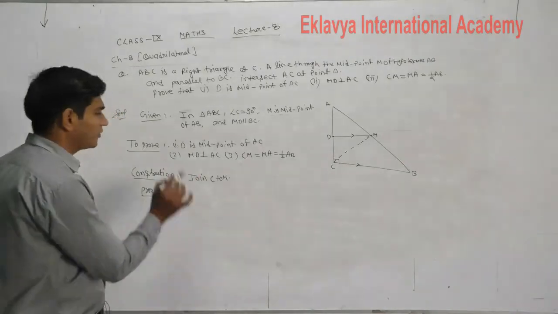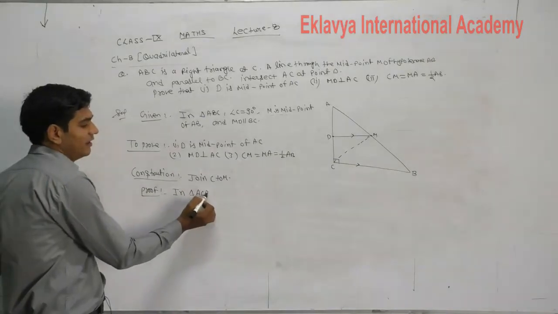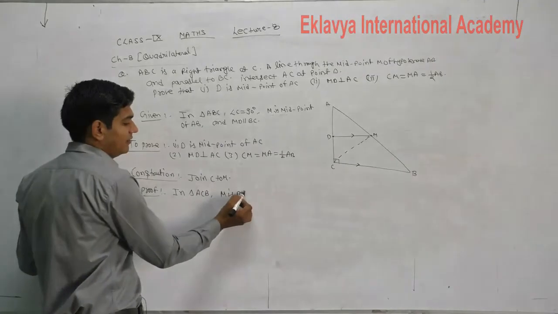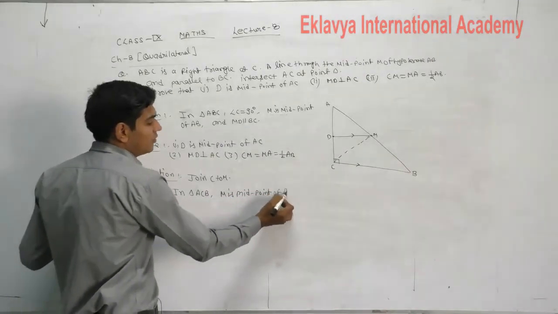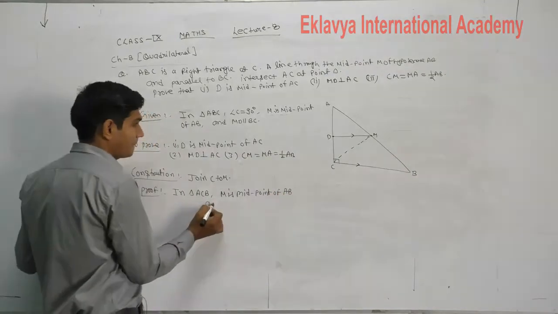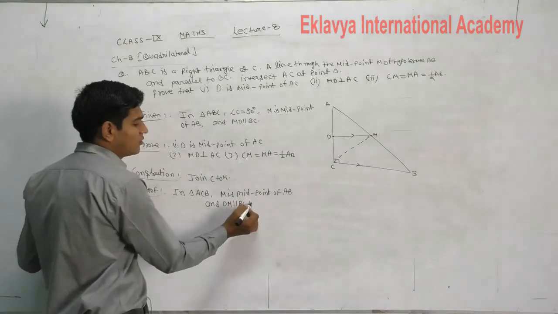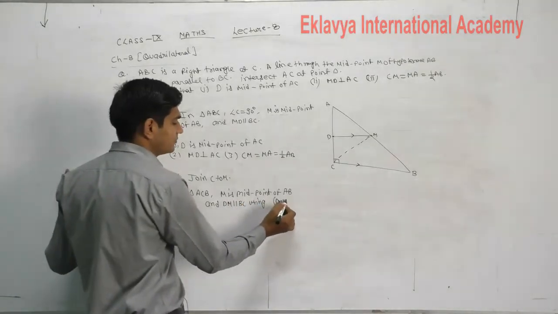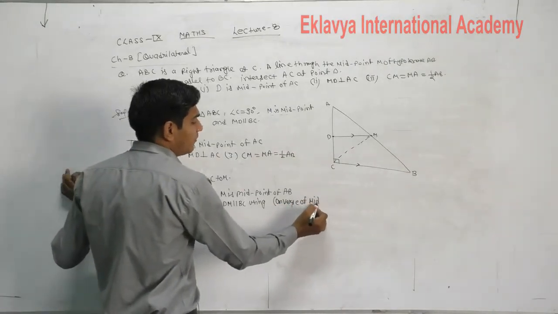So how will we prove, students, that D is the midpoint of AC? In triangle ACB, M is the midpoint of AB and DM is parallel to BC. Then using the converse of the midpoint theorem.